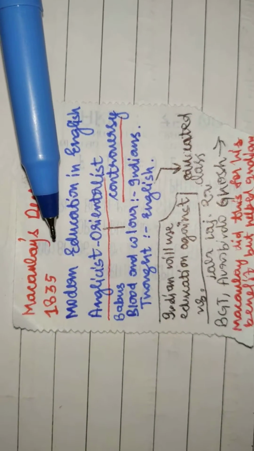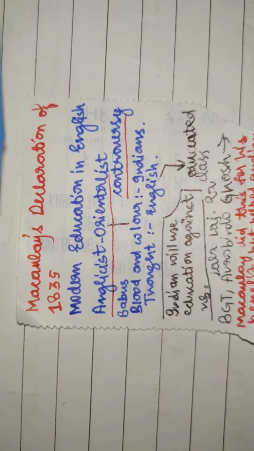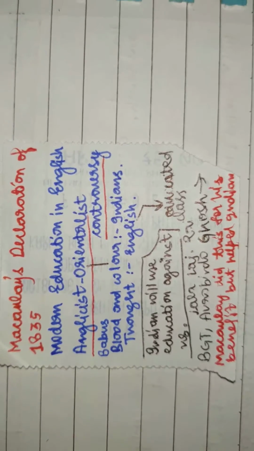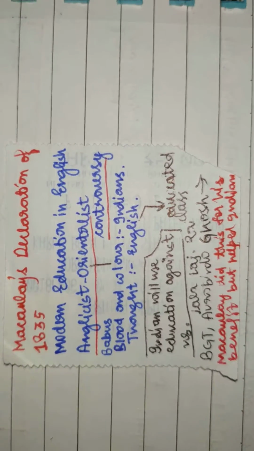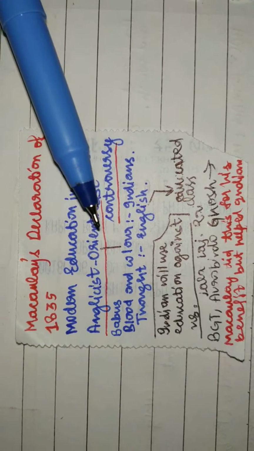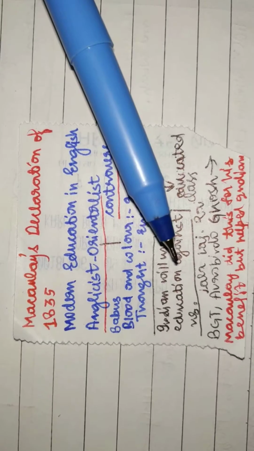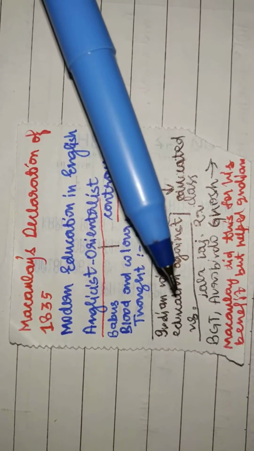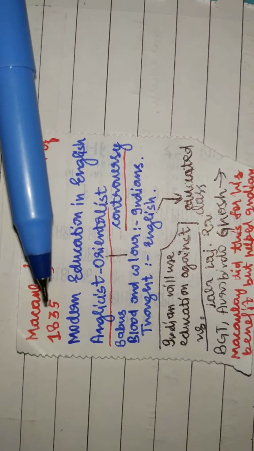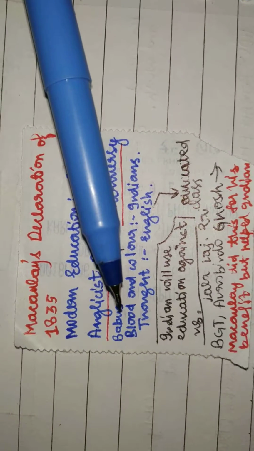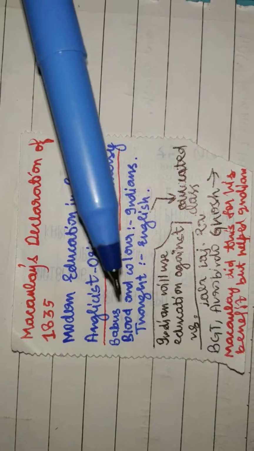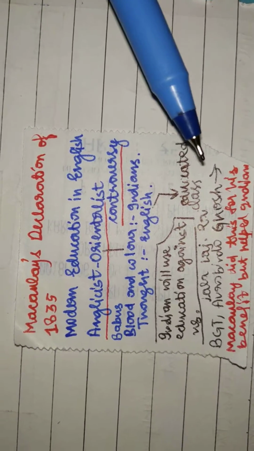If we compare the same thing in the context of India, Macaulay's declaration of 1835 that modern education in India be given in English started a controversy known as the Anglicist-Orientalist controversy. The Orientalists were of the view that Indians would use the education given by the British and overthrow the British Empire. But Macaulay had his own plan, and he thought that we'd get Babus first, Indians who were Indian in blood and color, but in thought would be English.